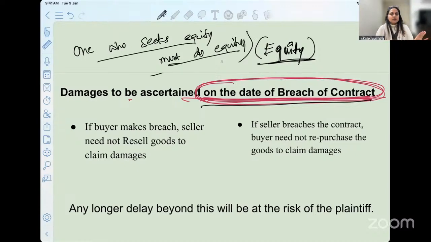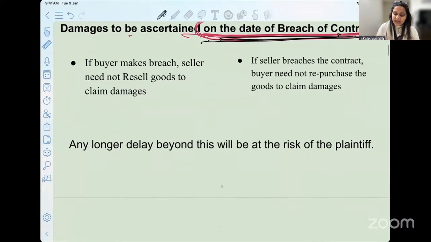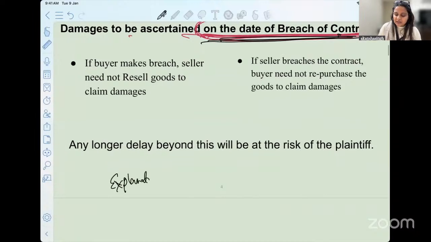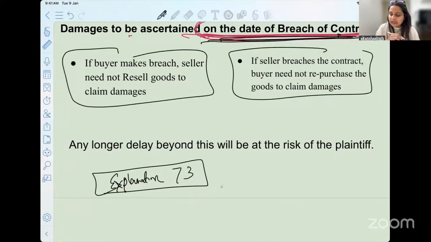You are a buyer, or a purchaser, or a seller, either of it. We expect you to do equity. That is why you have to immediately take action on the date of breach of contract. That is why we have an explanation. This is taking us to the explanation of section 73. Let's go read it, and then we come back and find out the two boxes.